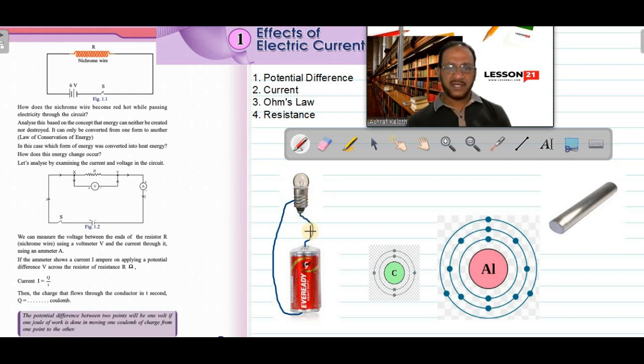Because current will not pass through a cotton thread. We will say cotton thread is an insulator. Insulator means what? Insulator means current will not pass through it. It cannot allow current to pass through it, or it will not allow the charges to flow through it.